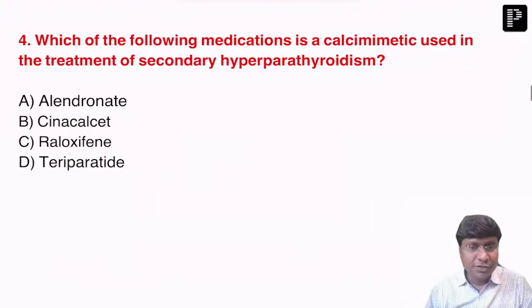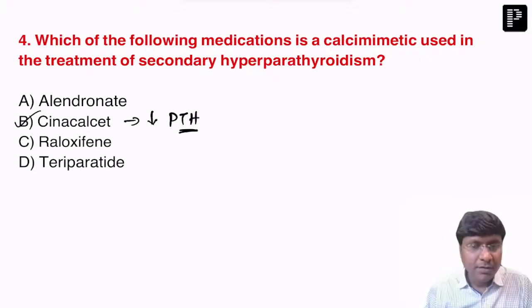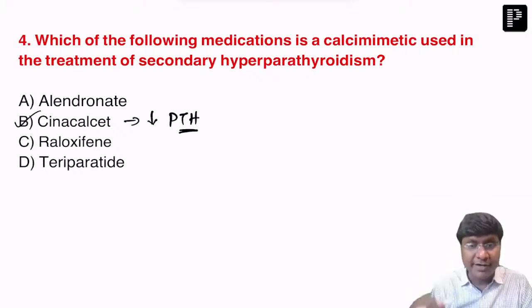So which of the following is a calcium mimetic agent? That is cinacalcet. Cinacalcet is a calcium mimetic agent that will reduce the parathormone secretion by increasing the calcium receptor sensitivity on the parathyroid gland, right? So that is the reason why it is very effective in secondary hyperparathyroidism in chronic renal failure.